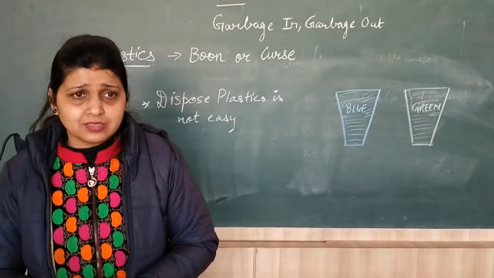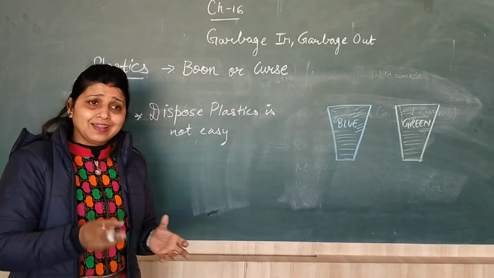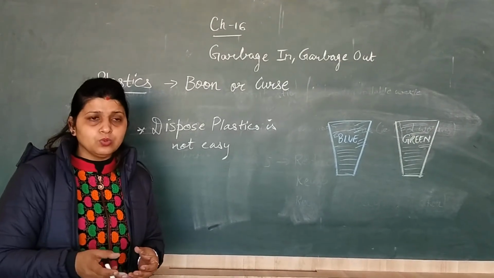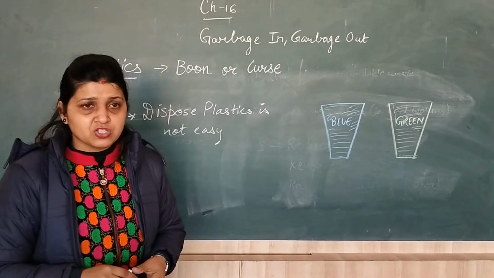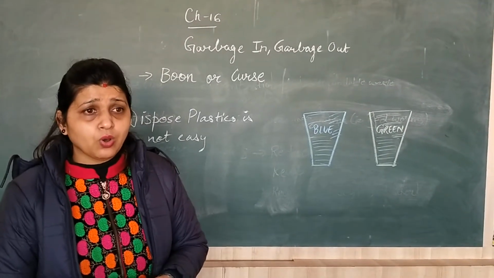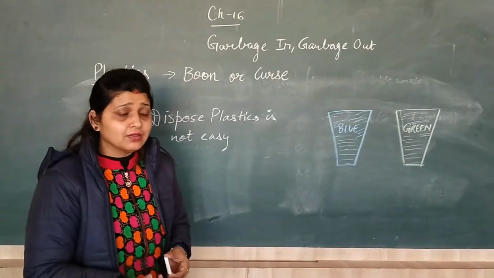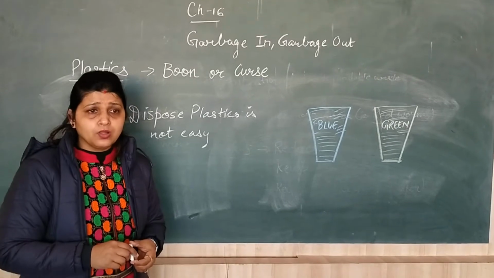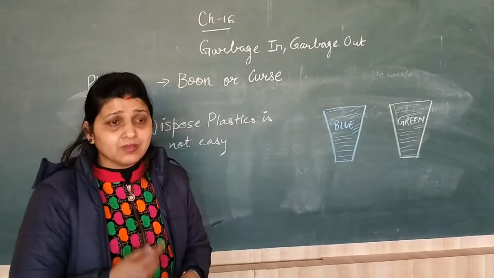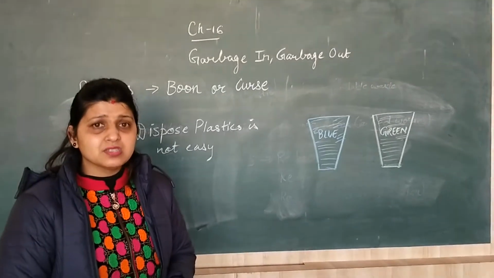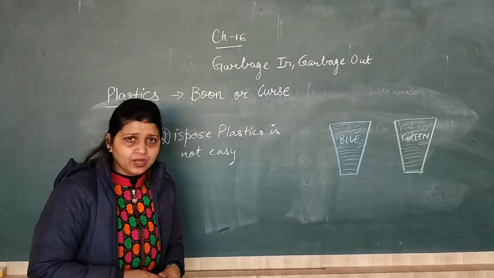So many examples are there. You see what we do. Some people use plastics for collecting garbage at homes, and then they throw it outside after collecting the garbage. Then what happens? Stray dogs and stray animals eat that food, and sometimes while eating they consume the plastic bags also. Then the plastic bag creates a problem in their intestine and they die. The animals die only because of plastics. So we should throw it properly.